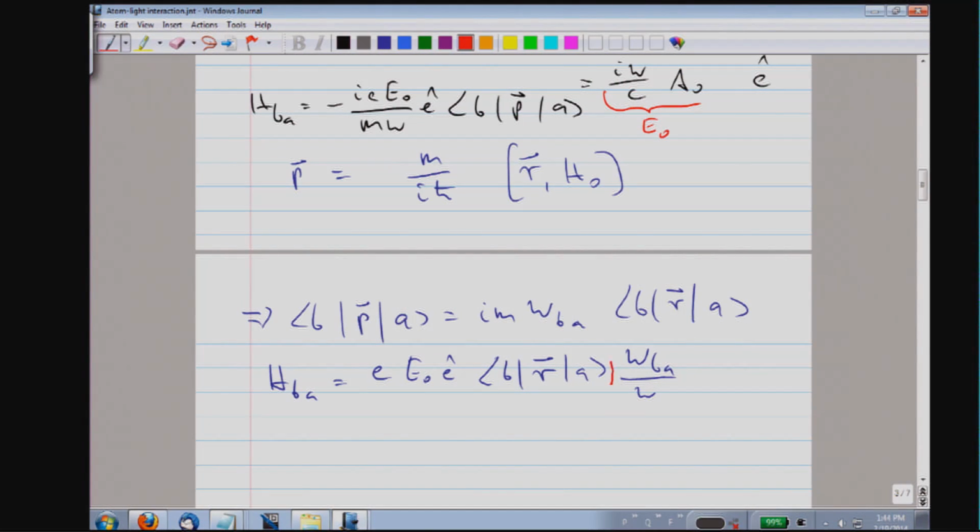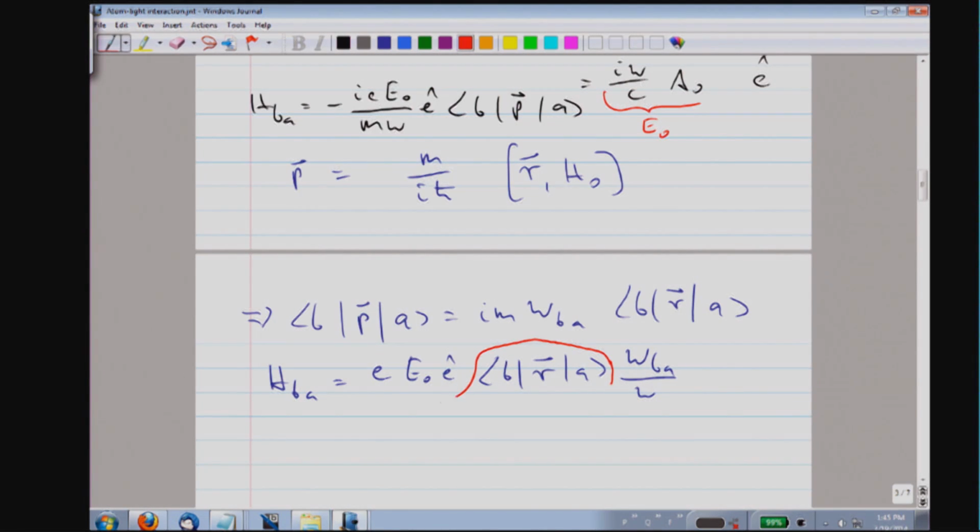So this here is the matrix element of the dipole operator.